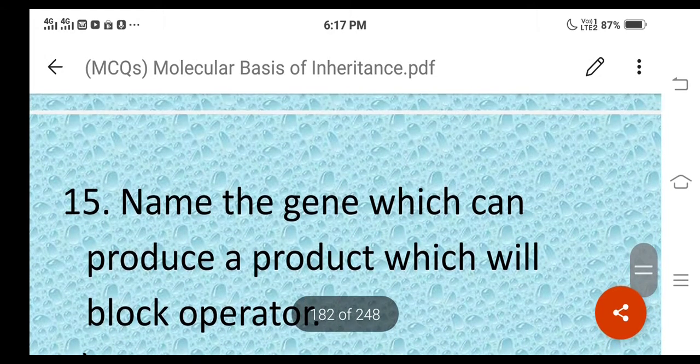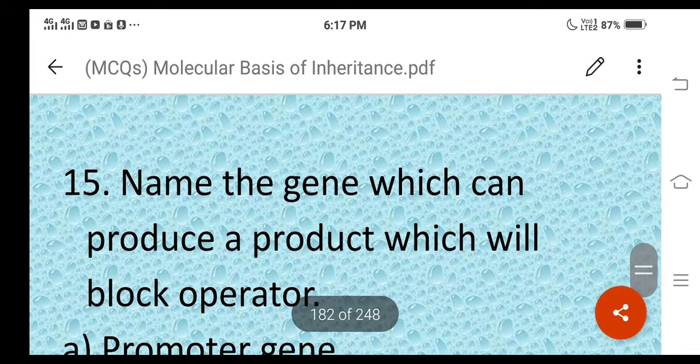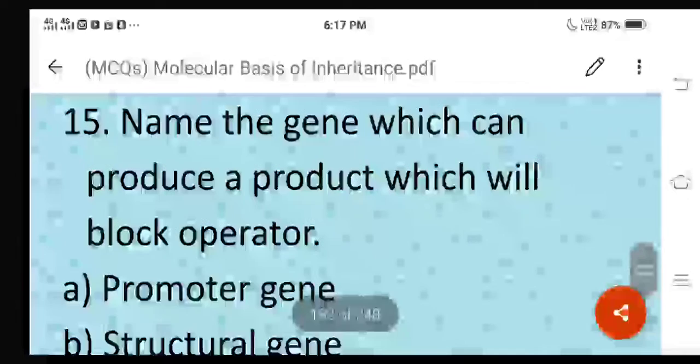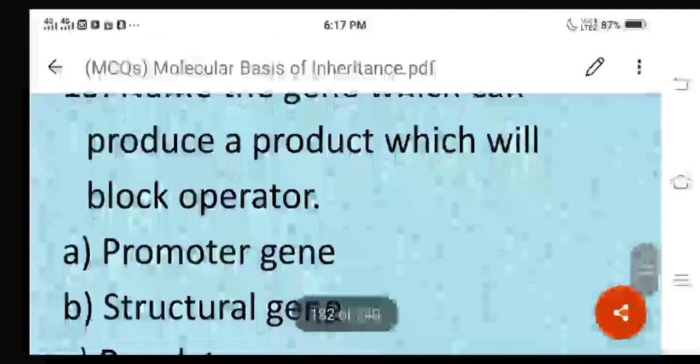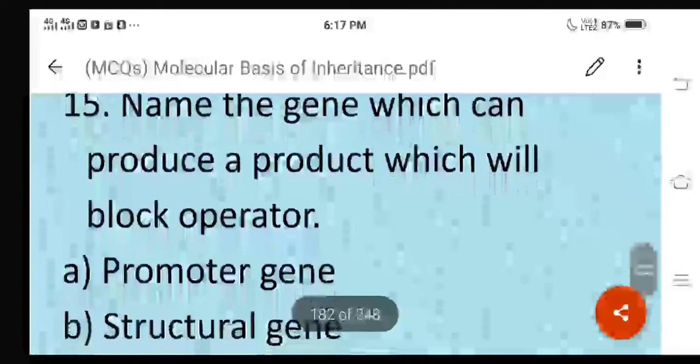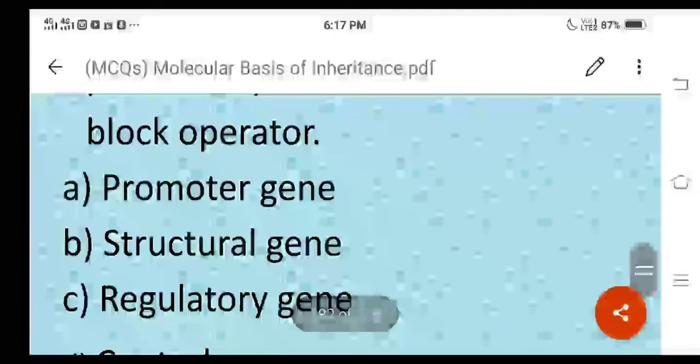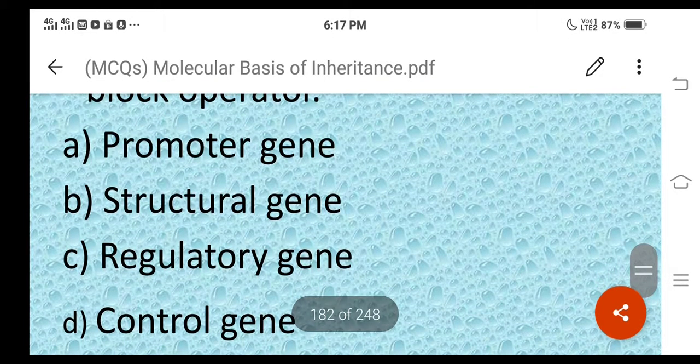Question number 15. Name the gene which can produce a product which will block operator. It is a little bit indirectly asked. The different genes are: promoter gene, structural gene, regulatory gene, and control gene.